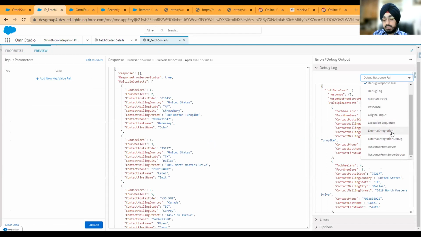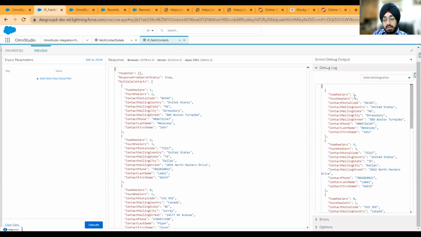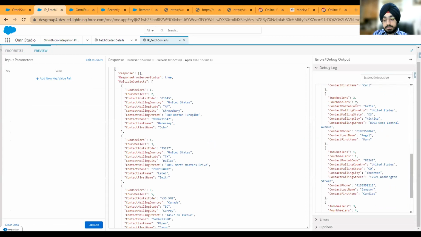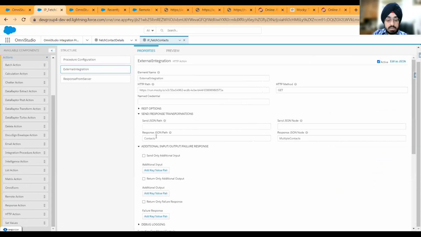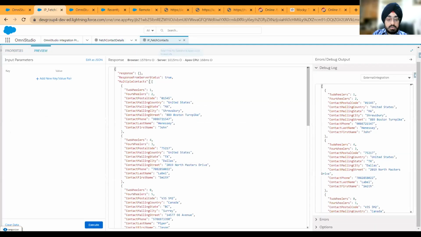So the one which is without debug is the output from that integration. And if you look at this, once again, I think I copied the wrong node. So yeah, if you look at here, you are getting basically the multiple contacts from the external integration. So let me change this. And yeah, I think that's fine for now. You can see that the node has been reparented to multiple contacts. Okay.